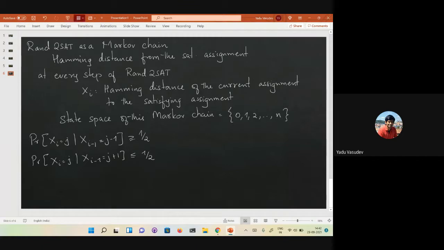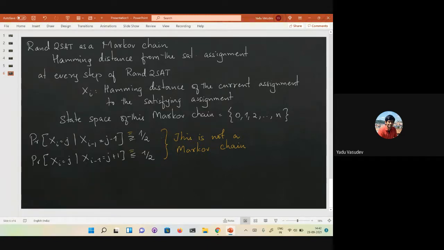The only thing, there's a small catch here, which is that this is not a Markov chain. And this also explains the reason why we were putting the half there. Can you tell me why this is not a Markov chain? Look at the way in which we constructed the graph corresponding to RAN2SAT, which had this property. Why do you think this is not a Markov chain? To get a Markov chain, you actually have to put this as equal to half.